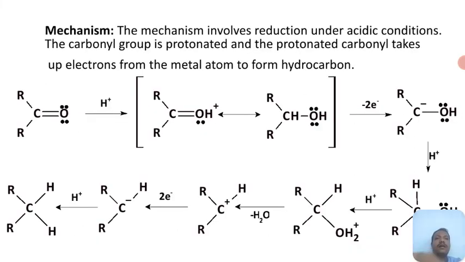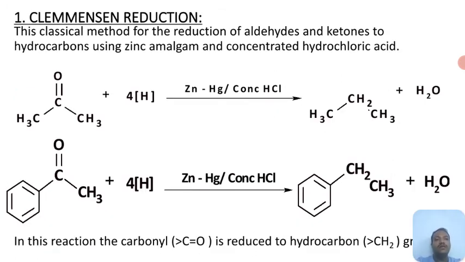So Clemmensen reduction. This Clemmensen reduction is the classical method for the reduction of aldehydes and ketones to hydrocarbons using zinc amalgam and concentrated hydrochloric acid.